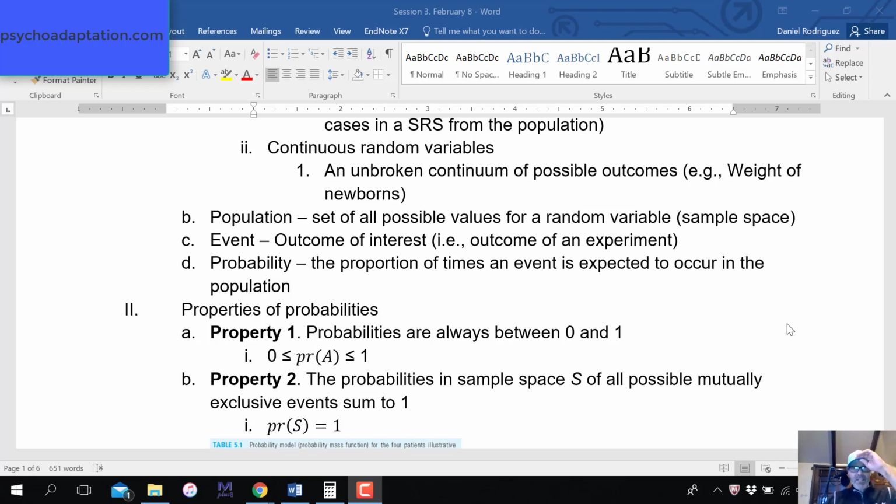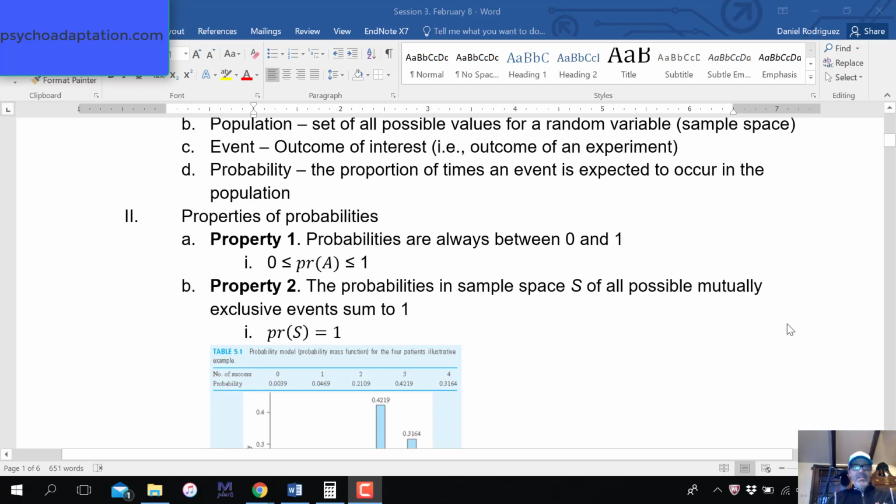Probability is the proportion of times an event is expected to occur in the population, and we'll be doing a lot of that now, so you don't have to worry about those definitions. Well, you do want to remember them, but we're going to practice them as well. Some properties of probabilities. The first property is, if you just remember these, you're going to be in pretty good shape: a probability can never be below 0, and it cannot be above 1. So if you ever calculate a probability that's above 1 or negative, something went wrong.